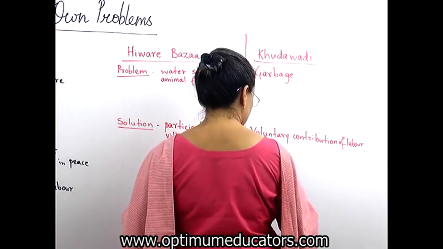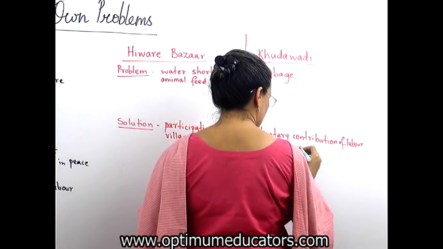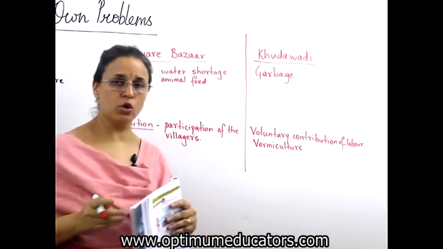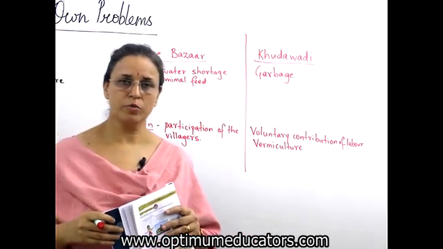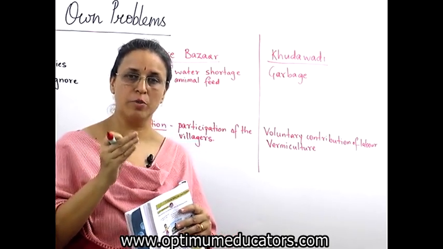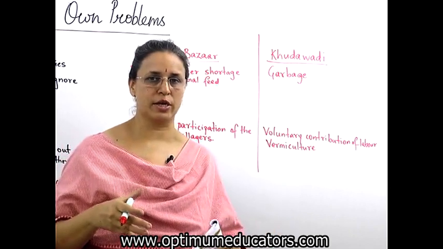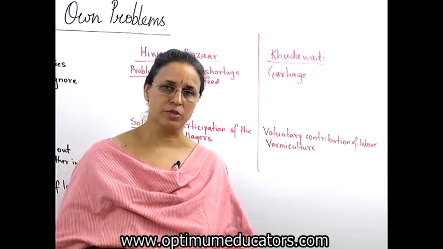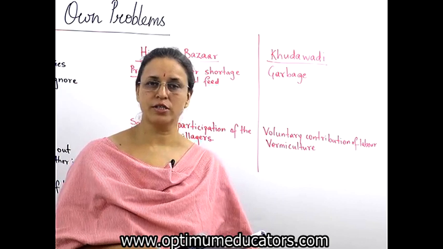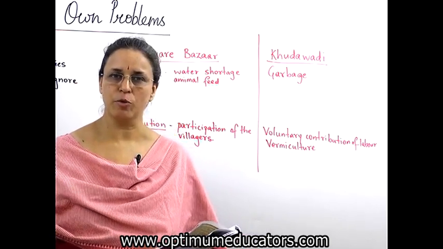Vermiculture. In Marathi, have you heard of Gandul Khat? Gandul means earthworm. You introduce the earthworm in the garbage. In the garbage, you cut it fine, you make one hole, you put all the garbage inside, and then you put the worms. These worms will digest that garbage, and that will become rich manure which you can use for your plants.